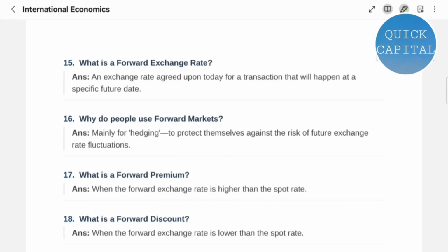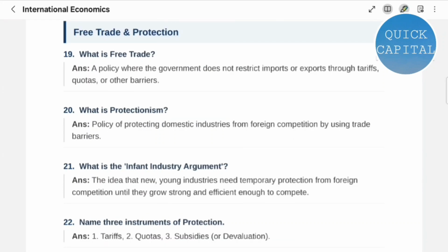Question 17. What is a forward premium? When the forward exchange rate is higher than the spot rate. Question 18. What is a forward discount? When the forward exchange rate is lower than the spot rate.